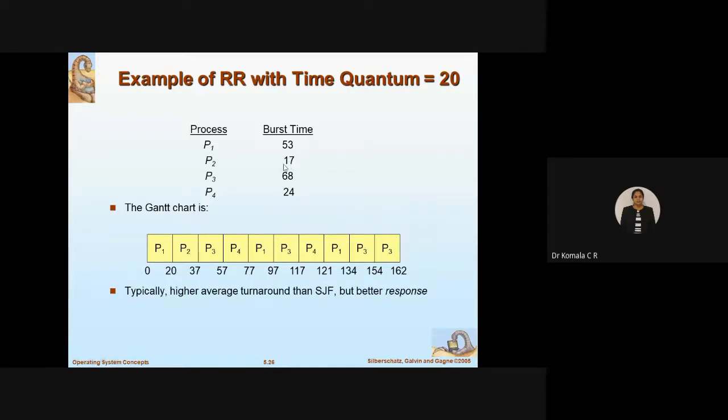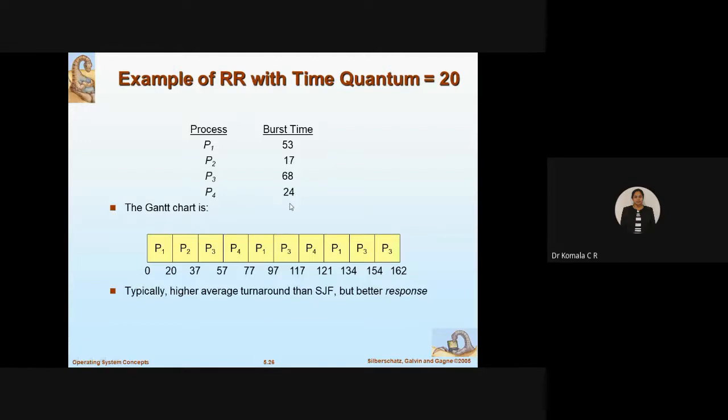P2 I have already done because it was 17 slots, which is less than 20. So P2 is not necessary to worry about now. I'll continue with P3. How much time do you need? You have already done 20 slots. You are supposed to complete 48. In that I will complete 20 slots. So 97 plus 20 is how much? 117. Out of 48, I have done 20. Now 28 is remaining.